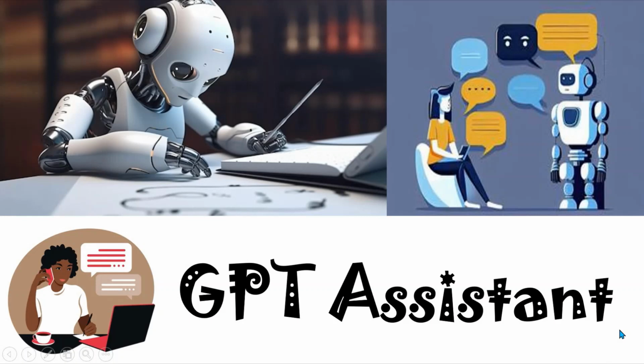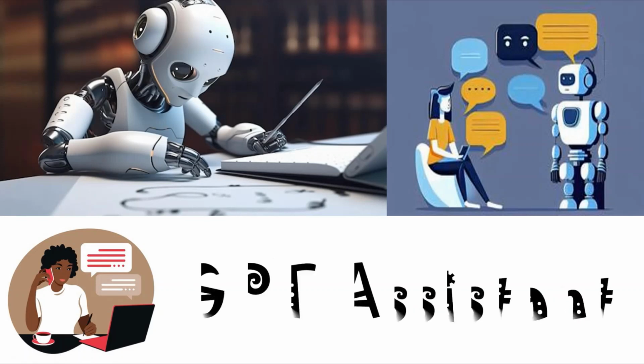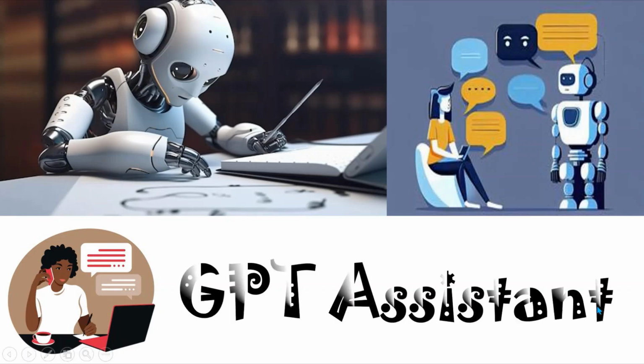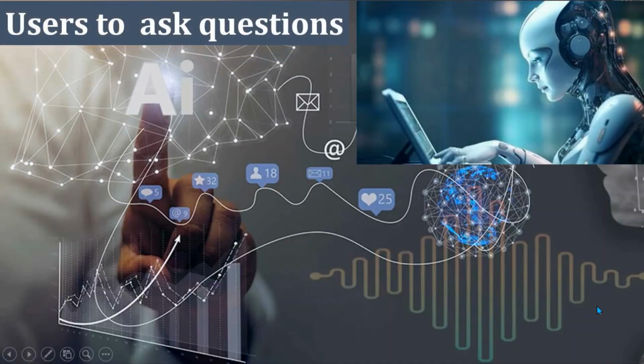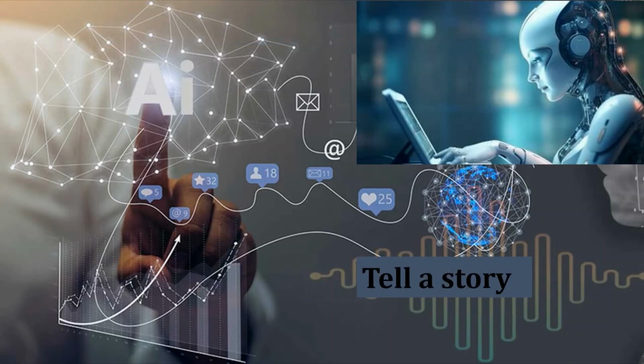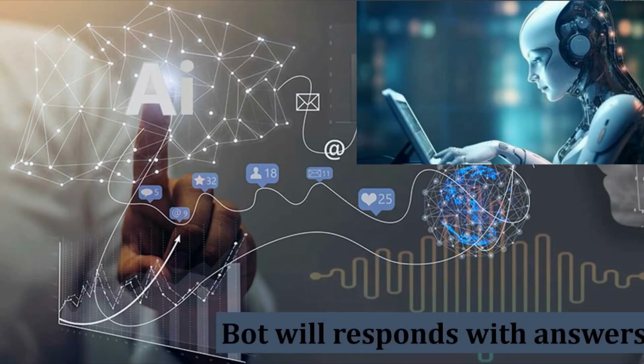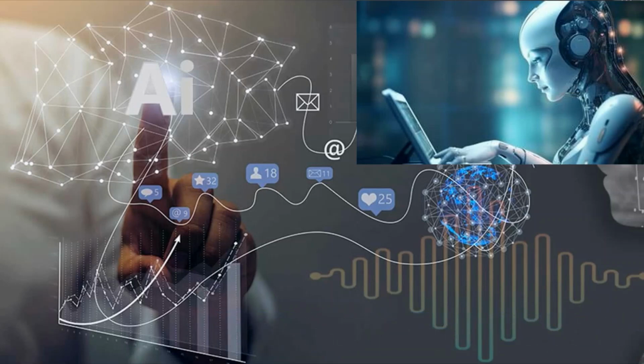Welcome back to the AI session with an engaging and delightful activity, GPT Assistant. So what is ChatGPT? Yes, all of us know the answer, right? Because almost all of us are using ChatGPT most of the time. ChatGPT enables users to ask questions or tell a story, and the bot will respond with relevant, natural-sounding answers and topics.